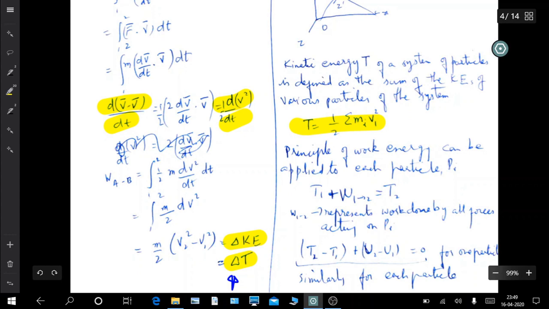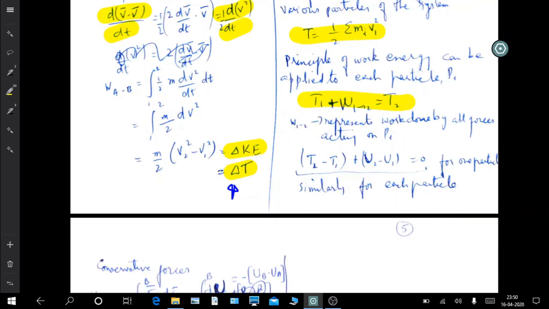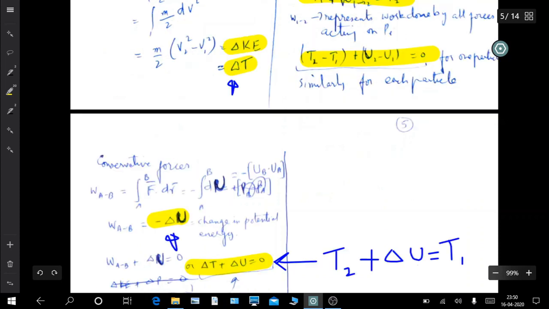So this can be applied to each particle. This is again that kinetic energy. This is the change in the potential energy. This is the same equation that we obtained here for one particle, and similarly we can apply this for each particle, and similarly for